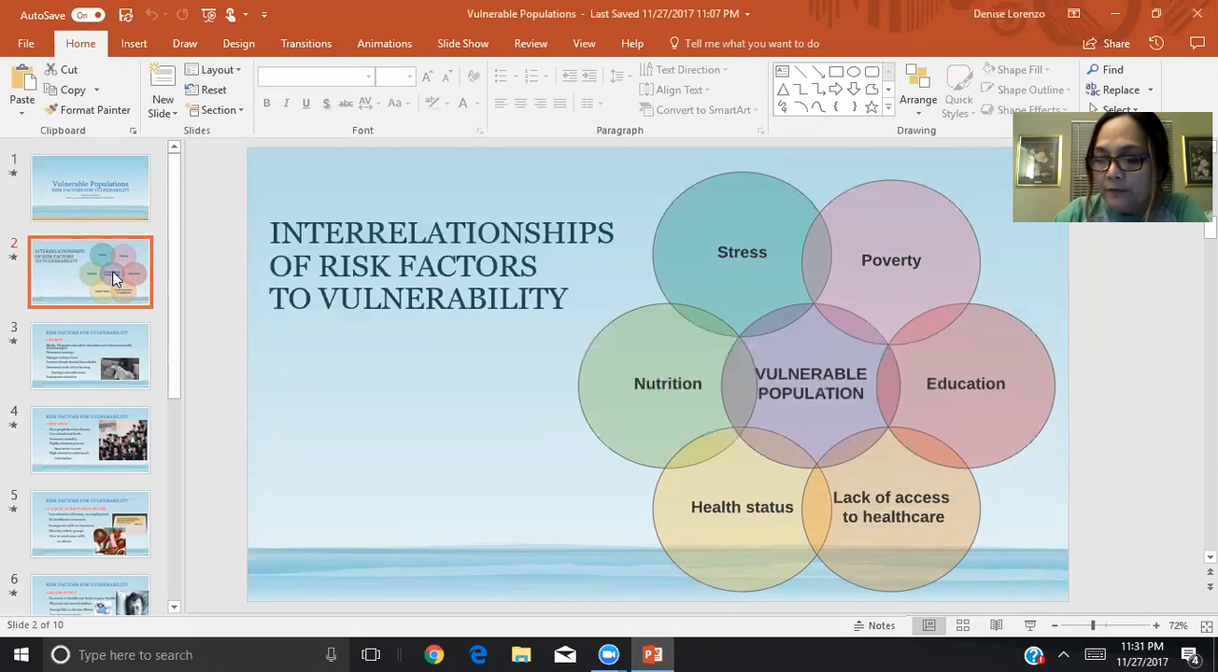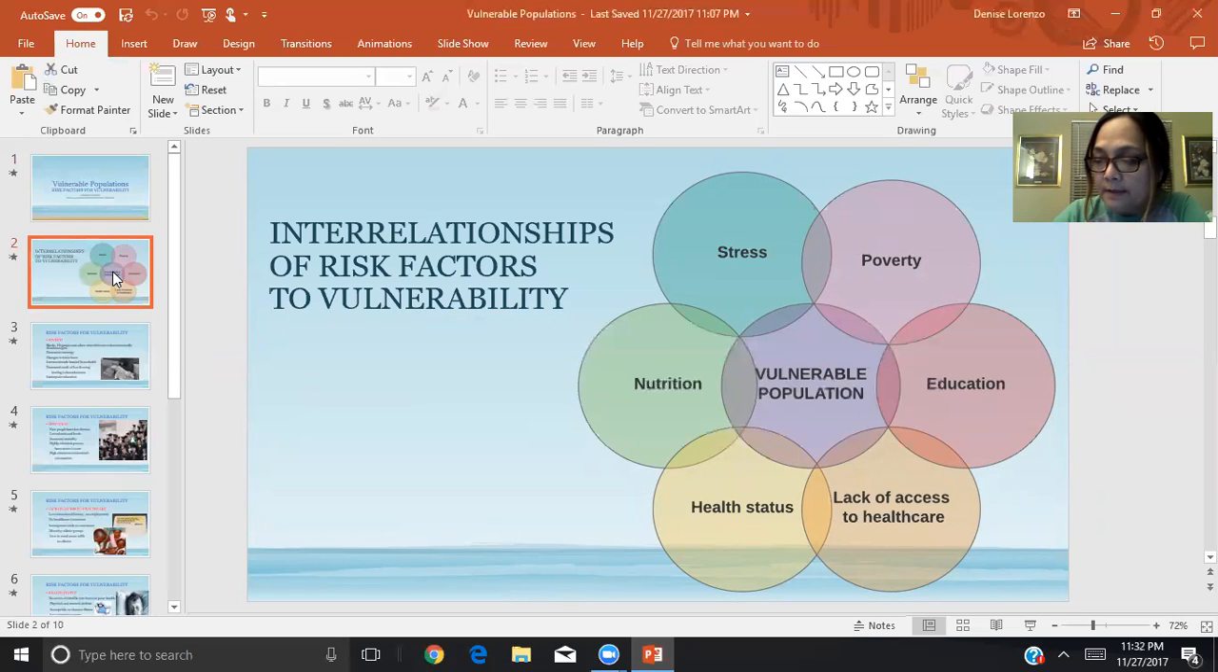Let's start with poverty. Poverty is a leading risk factor to vulnerability. Poor people lack financial resources, so lack of money would not give them the right education due to affordability. As a result of low levels of education, poor people lack the knowledge to access information, have low literacy, lack the education to get employment, and it becomes more difficult for them to obtain health insurance and access to health care.